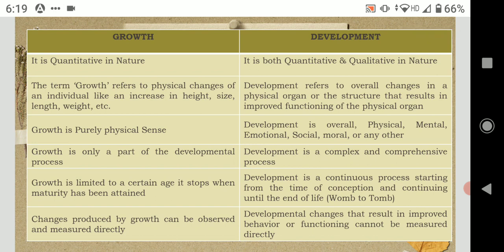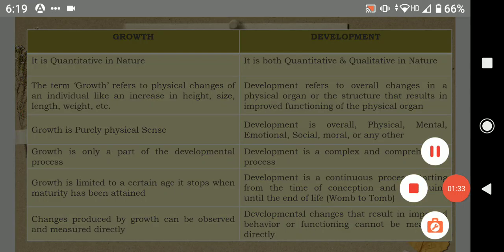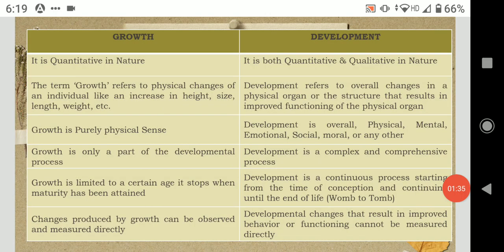Now if you see the term growth, this is used purely in the physical sense. That means it is generally referring to the physical changes of an individual. The physical changes are the increase in the size, the increase in the height, the increase in the length, the increase in the weight. So all these quantitative aspects are known as growth. So when I am saying the child has grown from 3 feet to 5 feet, when I am saying that the child has gained weight, I am talking about his growth.